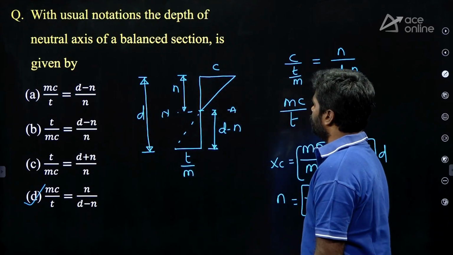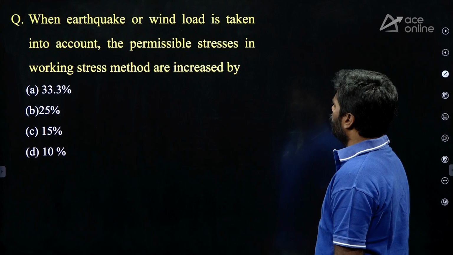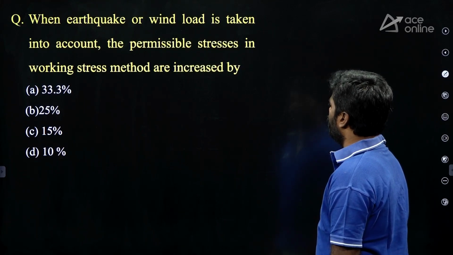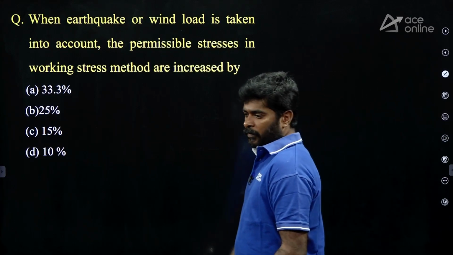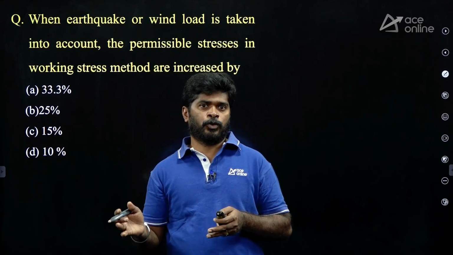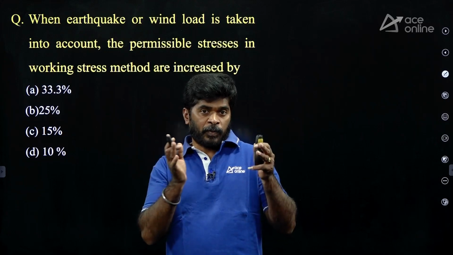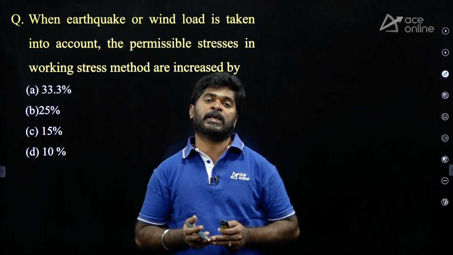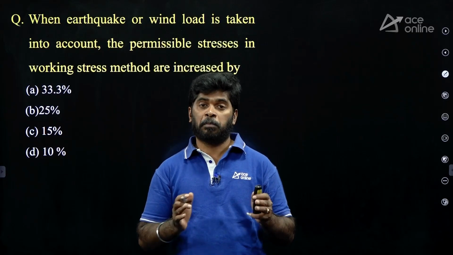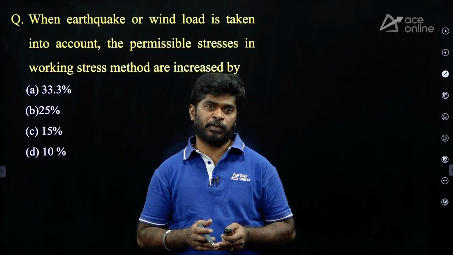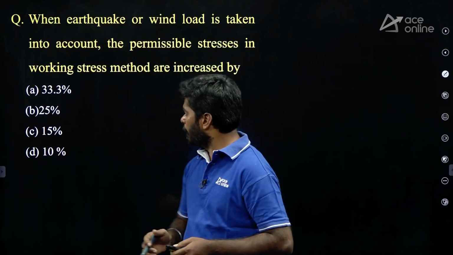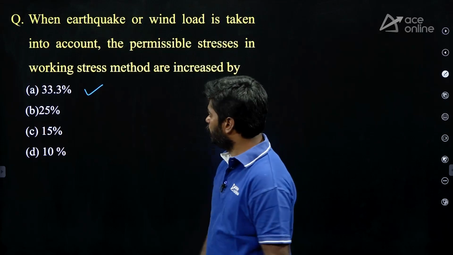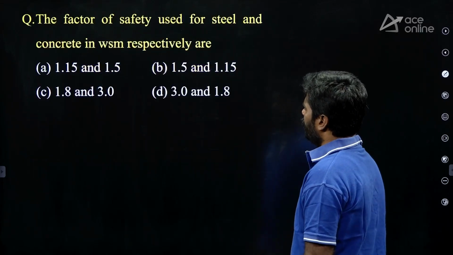Okay, right. When earthquake or wind load is taken into account, the permissible stresses in working stress method are increased by. Whenever the structure is subjected to wind load or earthquake load, the permissible stresses in concrete and in steel shall be increased for economical design by 33.33% according to IS code. Option A is correct. Next question, ma.